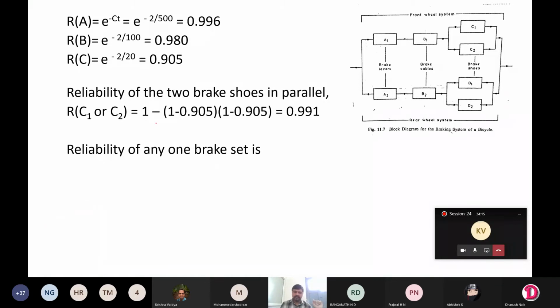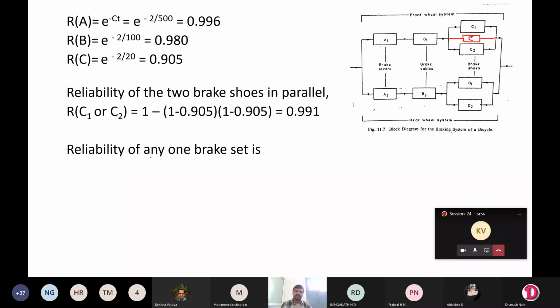After finding the reliability of C1 or C2, next you can consider it like this, where the value of this one is 0.991. So you can consider it as C, including C1 and C2. After finding a single value for these two components in parallel, this becomes 0.991 and it will be connected in series.